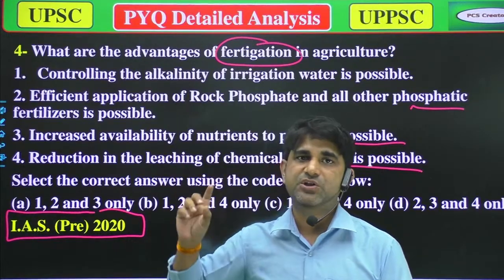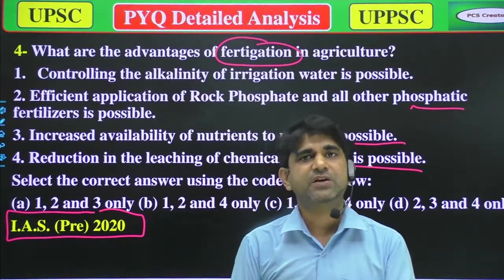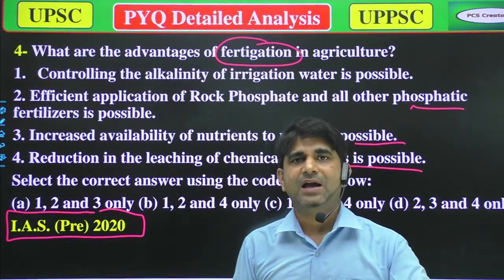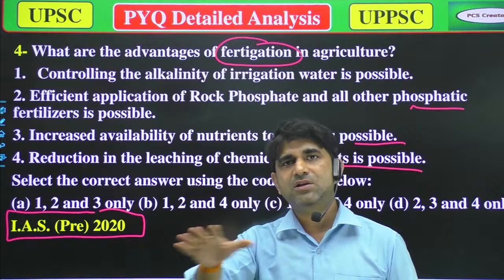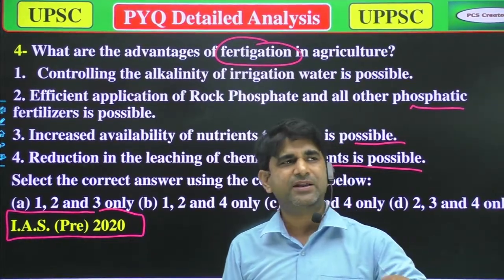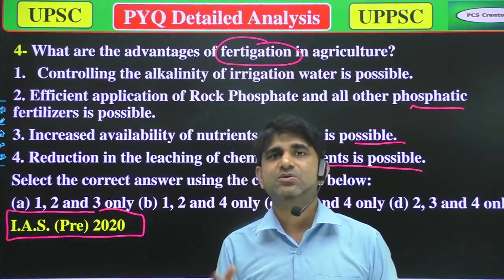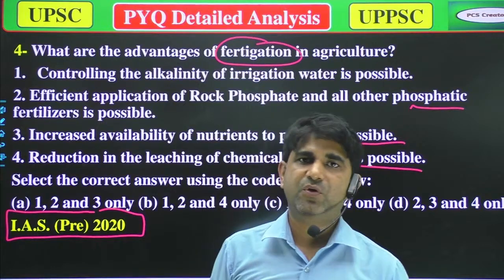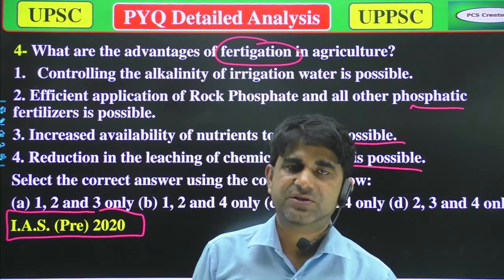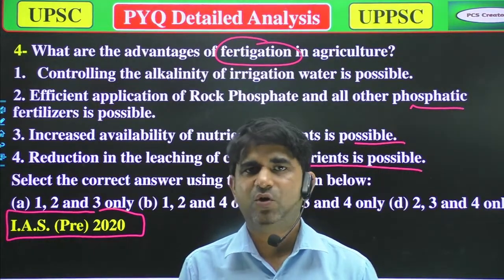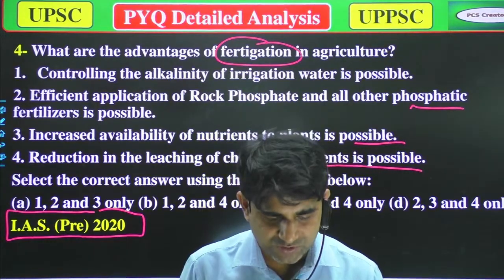But in fertigation, he dissolves that urea or nutrient in water and sprinkles the water on the plants, or on that area or field. All that method is known as fertigation. Again, fertigation is a type of providing fertilizers to the plant or crops in gaseous or liquid form.